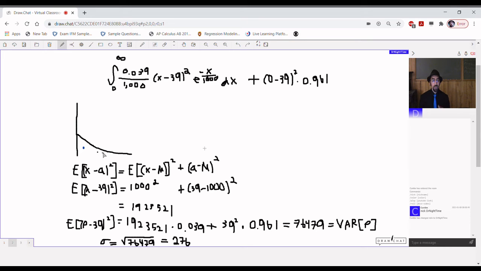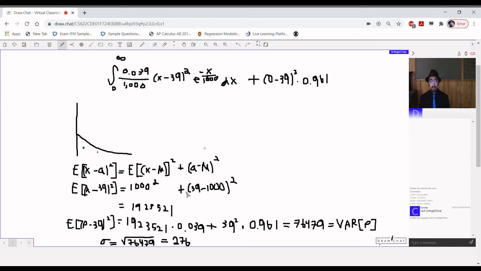Those values, we know that their square distance from their own mean of 1,000 is going to be 1,000 squared, because one of the properties of the exponential distribution is that its variance, that is square distance from its own mean, is equal to the square of its mean. So we know that this expectation of x minus 1,000 squared is just going to be 1,000 squared, or 1,000,000.